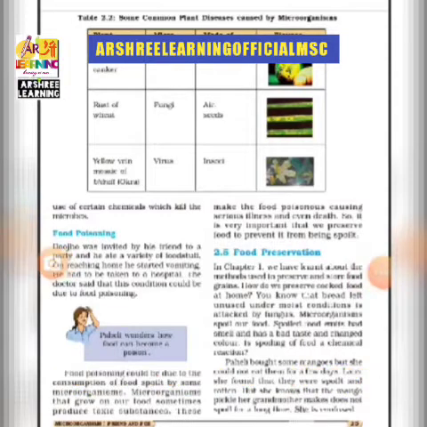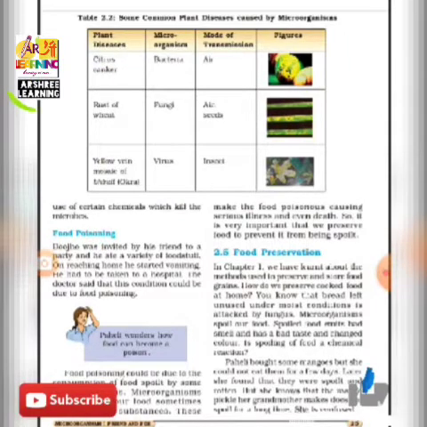Apart from human and animal diseases, there are some diseases which are caused in plants. From the table you can see that the first disease is citrus canker. The name suggests that it is caused in some citrus fruits. Then the next is rust of wheat, in which the wheat shows a brown powder, and this is caused by a fungus. This happens when the dry crop gets watered or there is rain and then the crop gets spoiled.